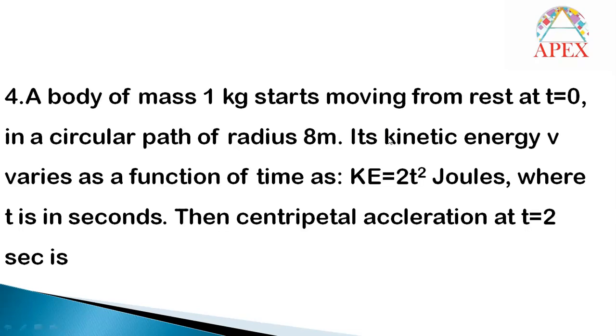Okay, I will write the given information here. Mass is given as 1 kg and radius is given as 8 meters. Let me consider the body is traveling along the circular path of radius 8 meters.